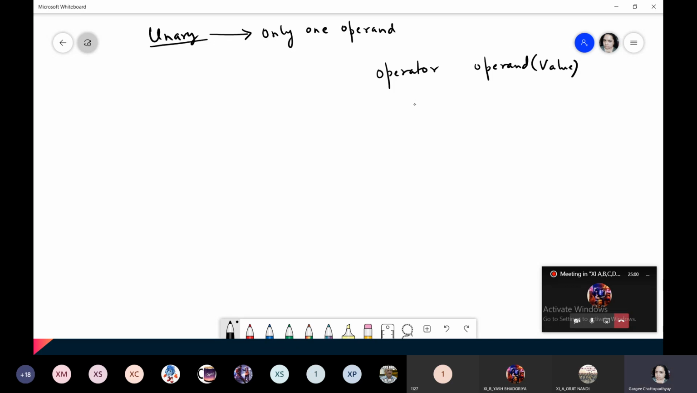Got it? So there are some operators which need only one operand. What are they? Unary plus, unary minus, bitwise complement operator, and the logical negation, that is not operator. This is unary plus. Please note down all these things. Please note it down. This is unary minus.